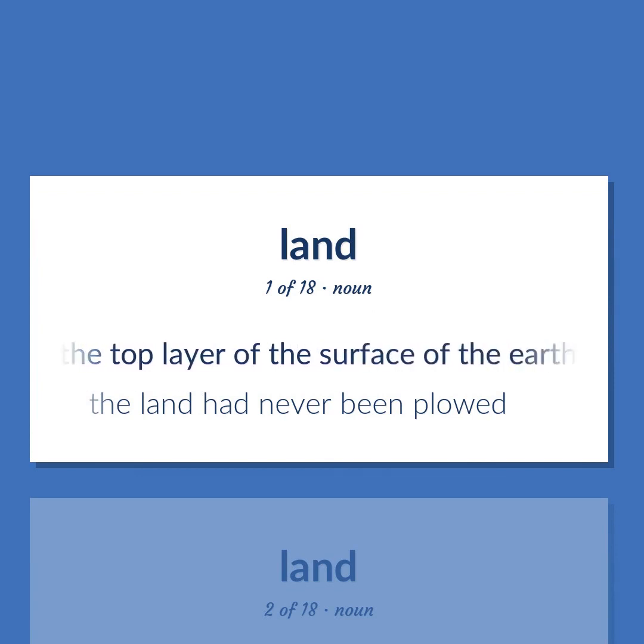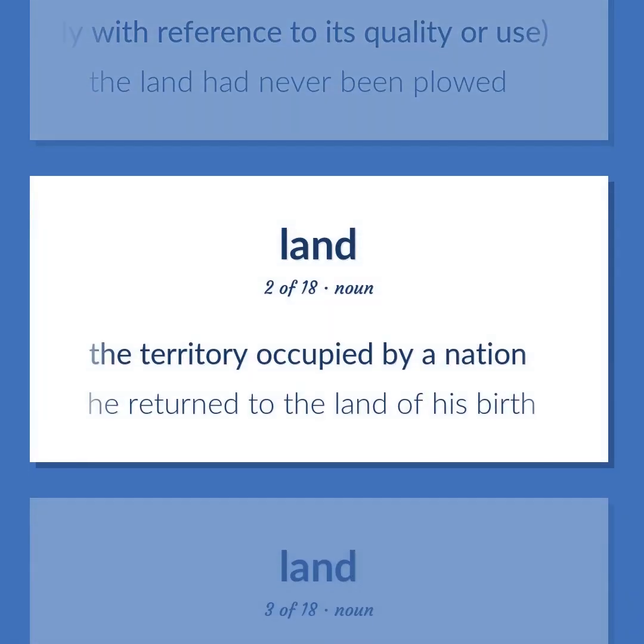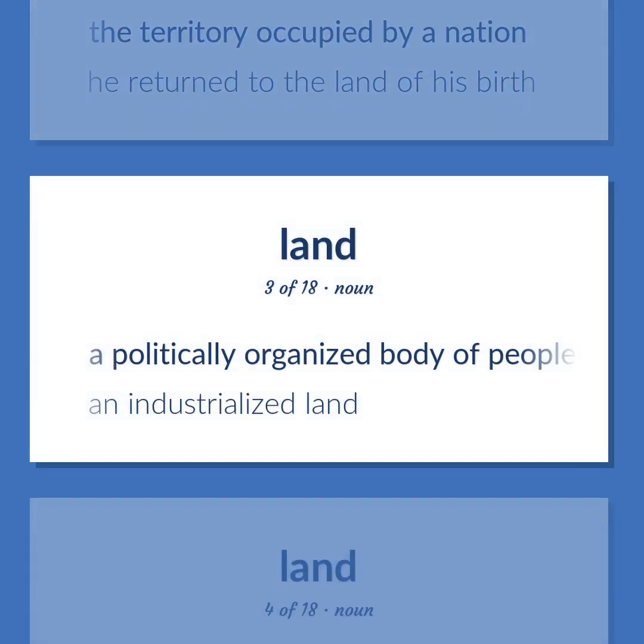Material in the top layer of the surface of the earth in which plants can grow, especially with reference to its quality or use. The land had never been plowed. The territory occupied by a nation. He returned to the land of his birth. A politically organized body of people under a single government. An industrialized land.